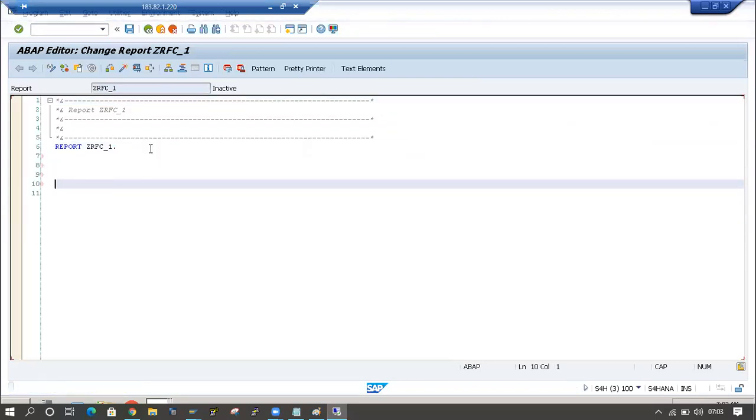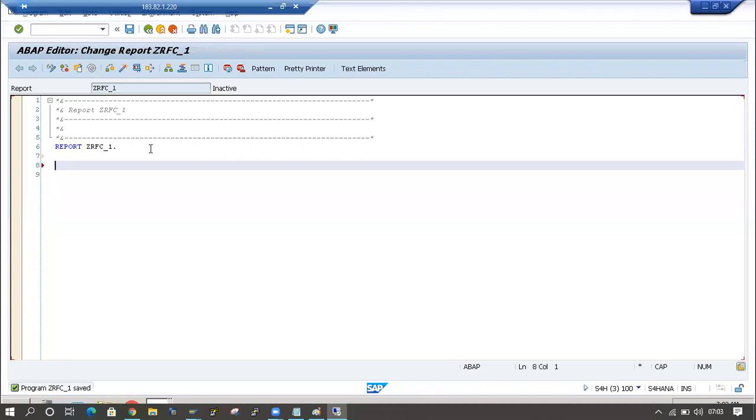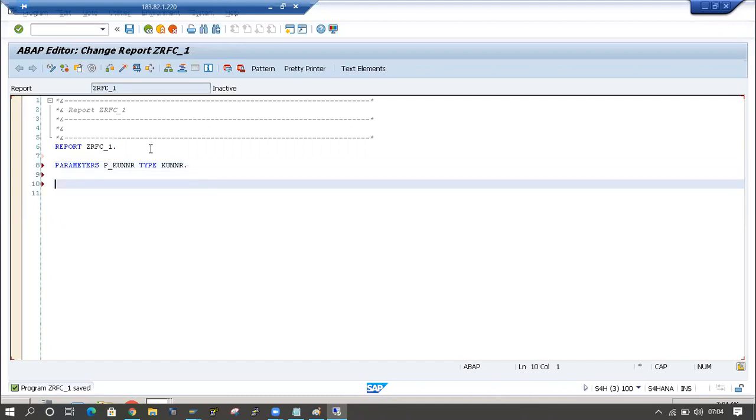Here I want to display the data in this program. I will use a parameter, p_econom, type econom. I am giving an input field in this program, so I will give an input value and click on the execute button. At that time I want to pick the data from the ECC system, not from the S/4HANA system.